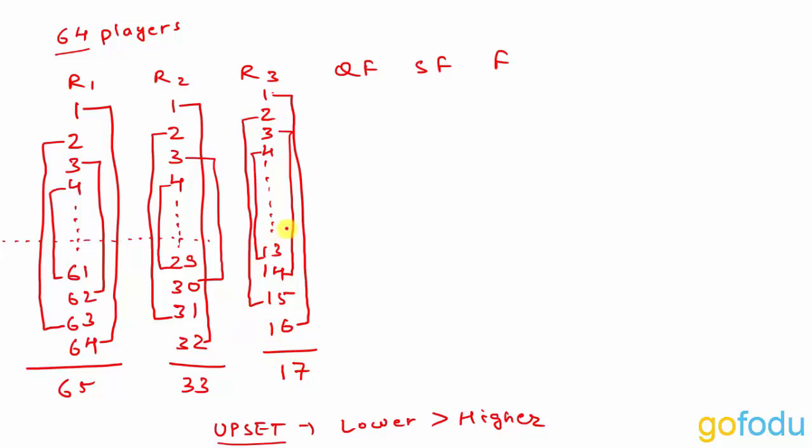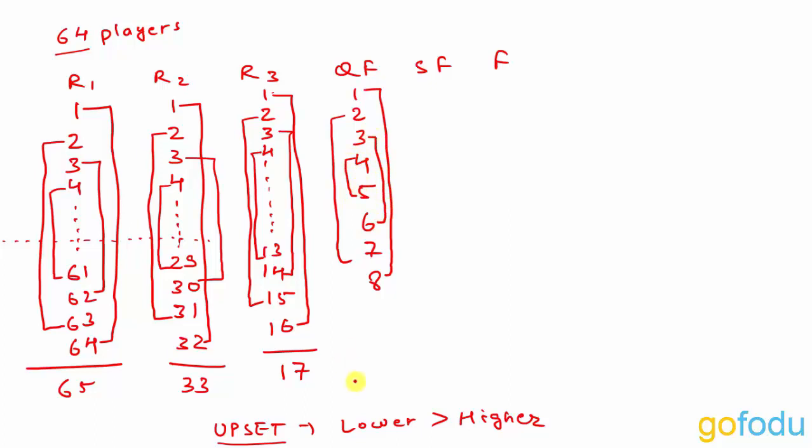Next, as you may have guessed by now, in the quarterfinals, 1, 2, 3, 4, 5, 6, 7 and 8, the top 8 players reach the quarterfinal. Rest all are eliminated. So in the quarterfinal, 1 plays with 8, 2 with 7, 3 with 6 and 4 with 5. And the sum in quarterfinals is 9.